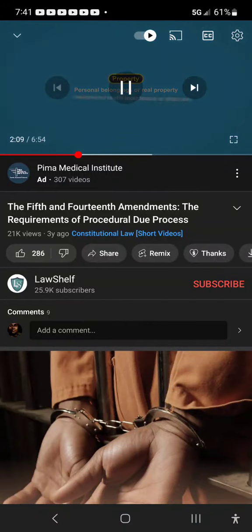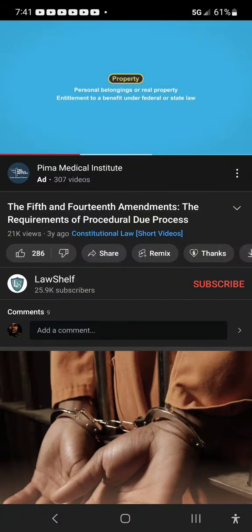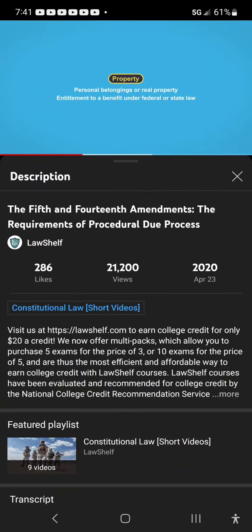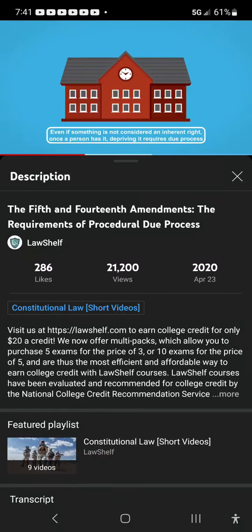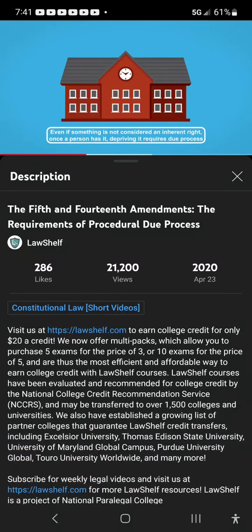Also include entitlement to a benefit under federal or state law. Examples of property interests are extensive, including, for example, the right to a free public education. Even if something is not considered an inherent right, once a person has it, depriving it requires due process.